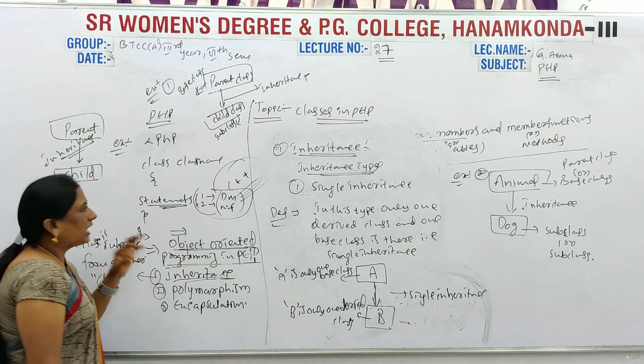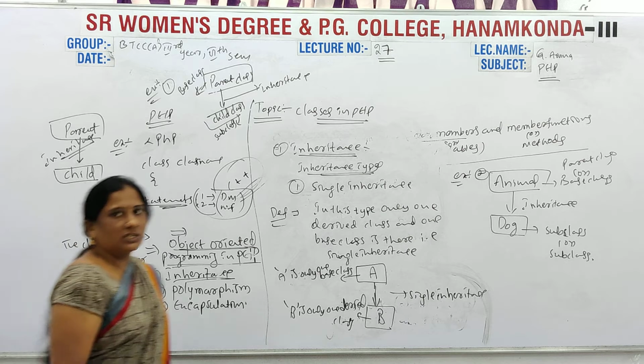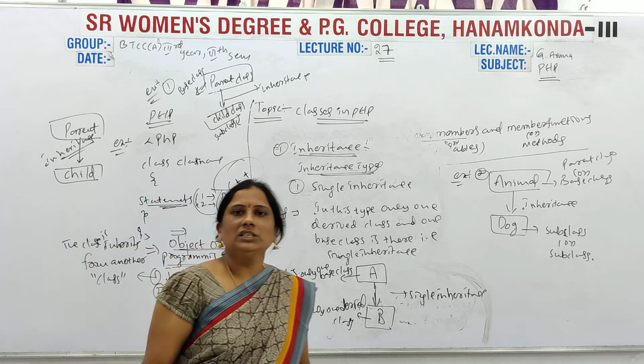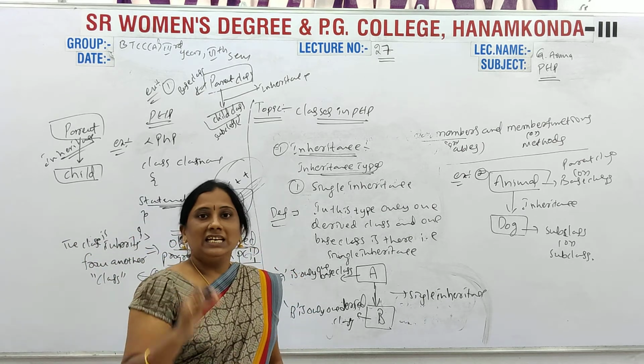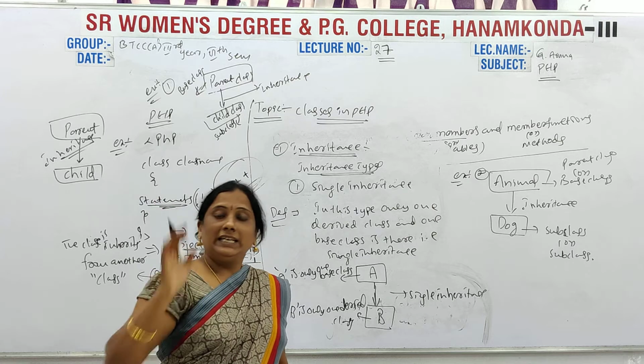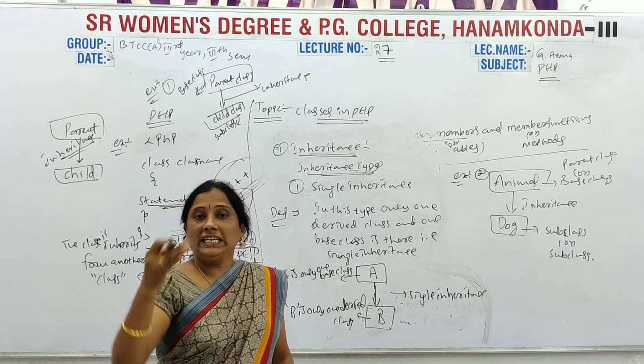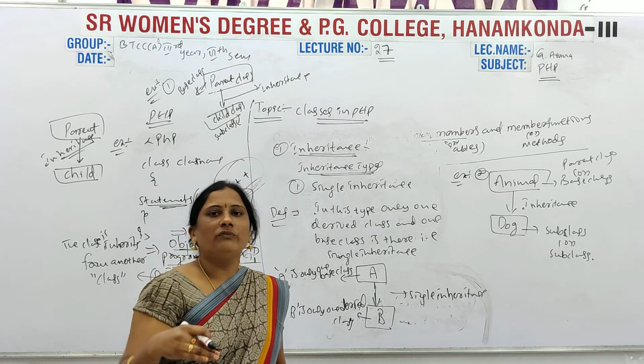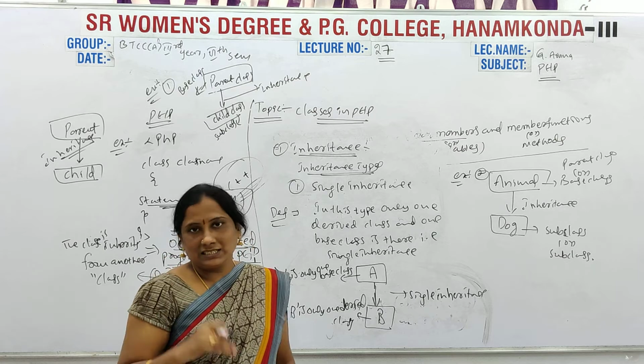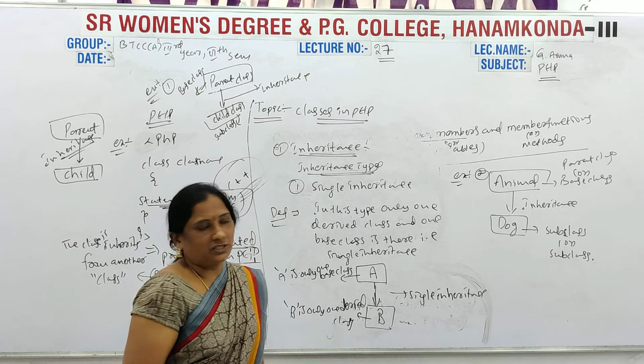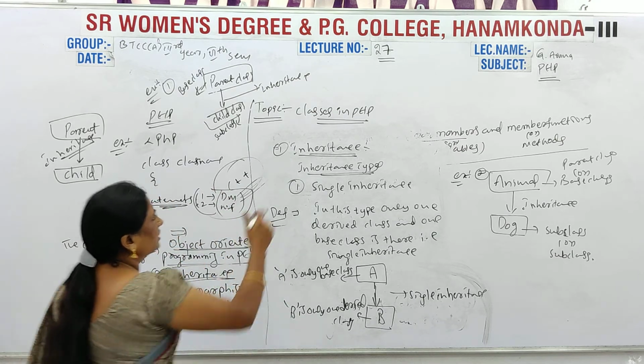So girls, first you have to write the inheritance definition. What is the inheritance definition? It inherits the properties of another class. That is called the inheritance definition. So you have to write that definition also.